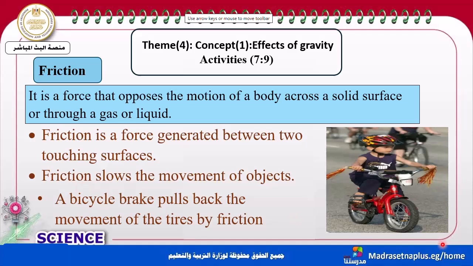When this boy is moving and he wants to slow down his speed, what does he simply use? He uses the brakes. The bicycle brake pulls back the movement of the tire, also by friction.